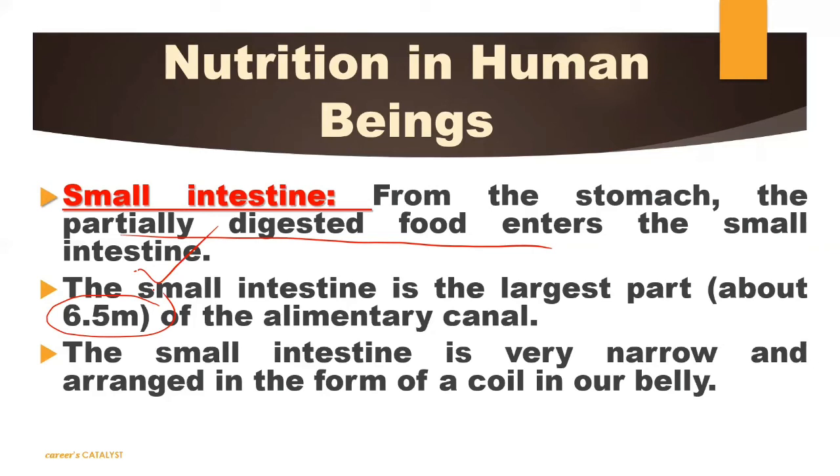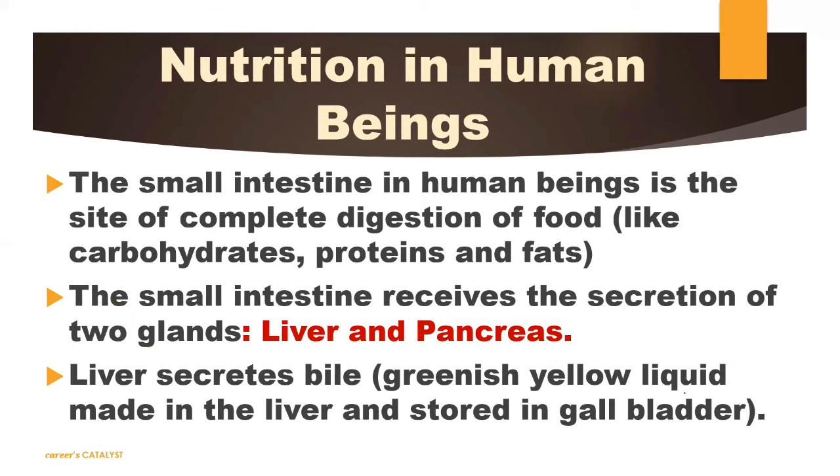Otherwise, if you talk about the length, तो obviously अगर हम लोग पूरे elementary canal की बात करें, तो small intestine सबसे लंबा है, right? Okay. So the small intestine is very narrow and arranged in the form of a coil in our belly. The small intestine in human beings is the site of complete digestion. Here only the complete digestion will be done.